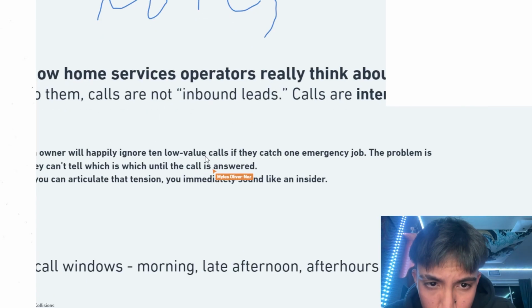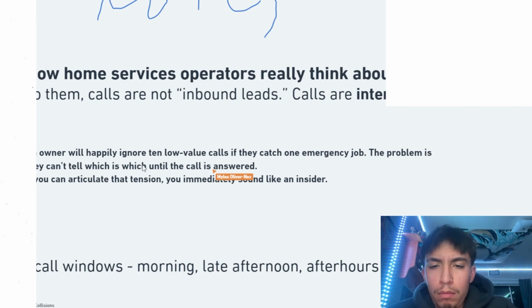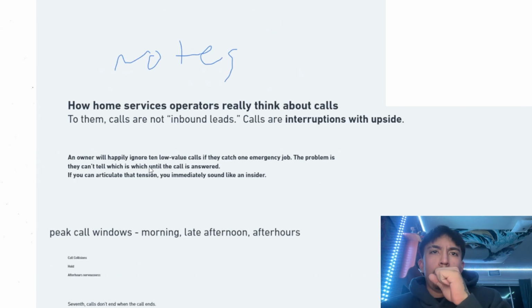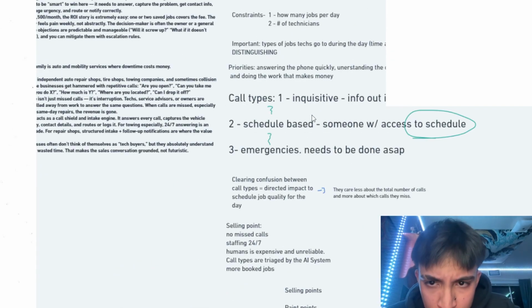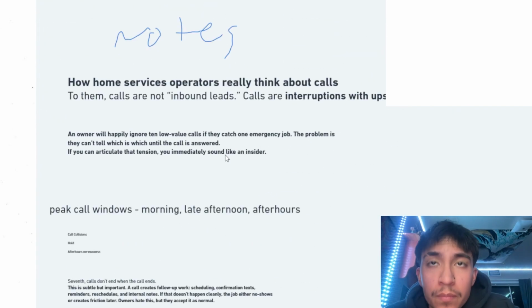And then we just kind of wrote that down here. We're saying that the owner will ignore low value calls if they catch higher quality emergency jobs. The problem is that they can't tell which is which until the call is answered. That ties us back to the things that we wrote here. Call types and understanding the quality of the calls and just triaging between them.